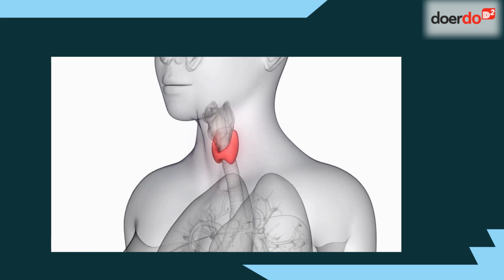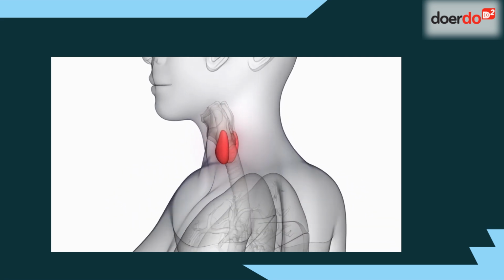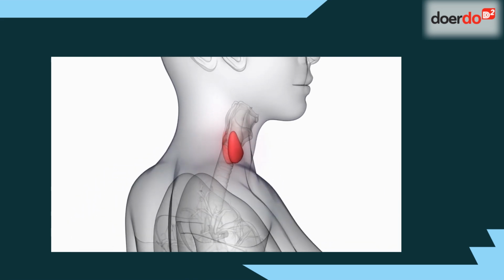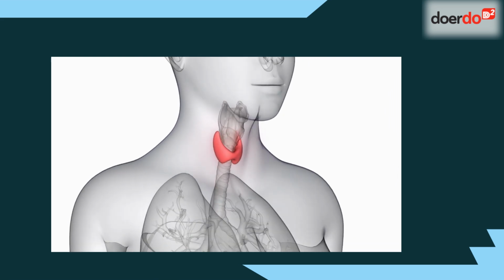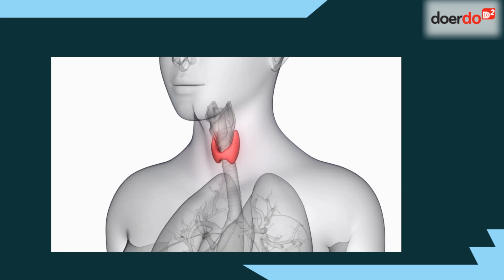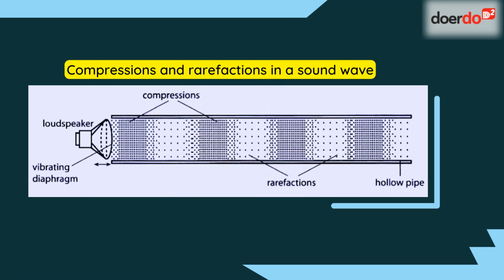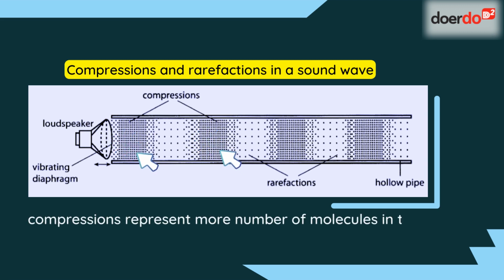When we speak, the vibrations in our voice box, which is known as the larynx, produce a series of compressions and rarefactions of air particles in the surrounding medium. As you can see in the diagram, the compressions explain that the molecules are compressing on each other, which means the area of compressions results in a higher density of molecules. So compressions represent more number of molecules in that region.